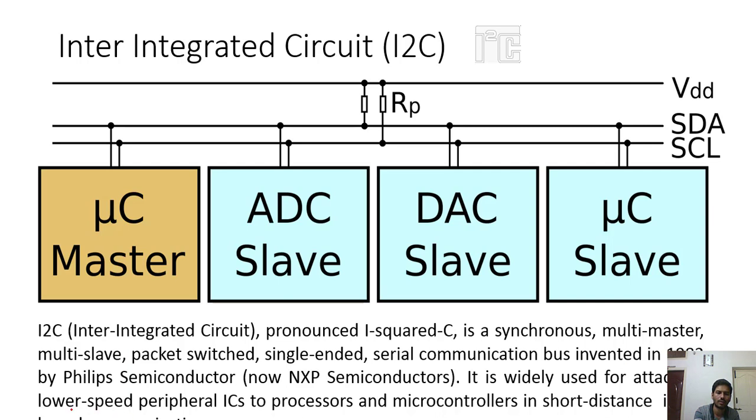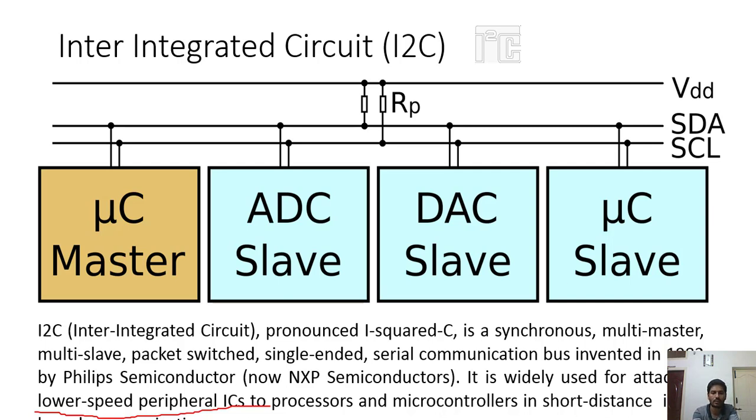These are low speed peripheral ICs, not high speed. Till now, the highest speed available for I squared C is around 5 megabits per second. Normally we operate at around 100 kilobits or 400 kilobits in microcontroller based networks.